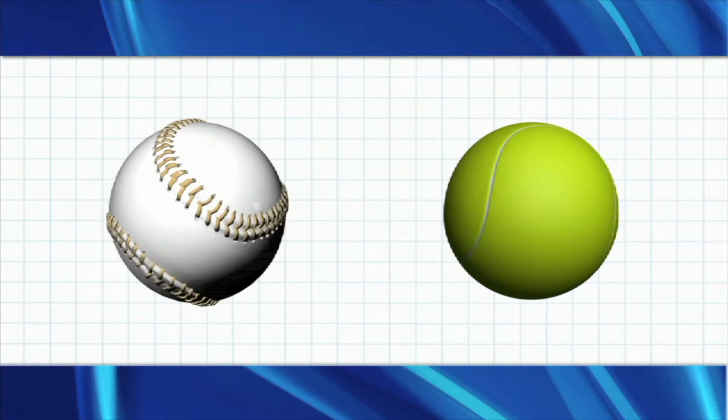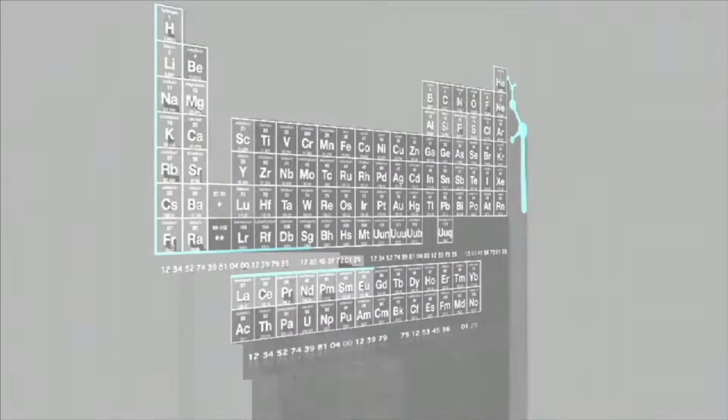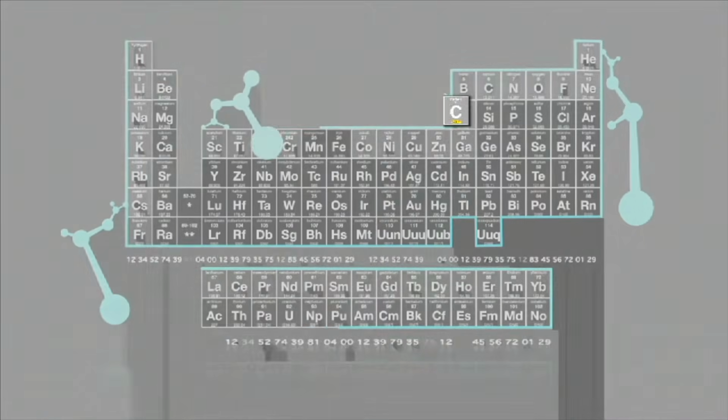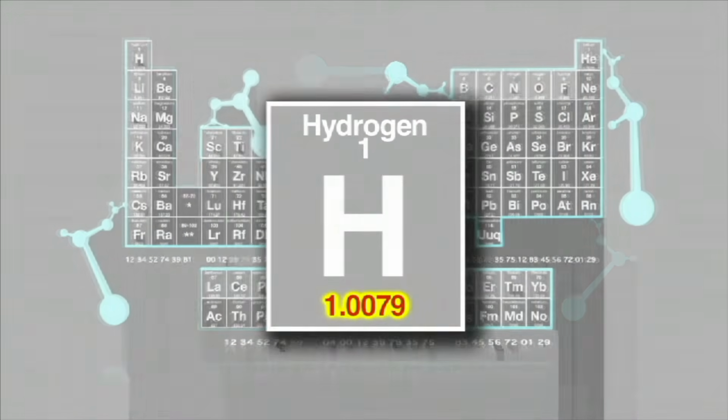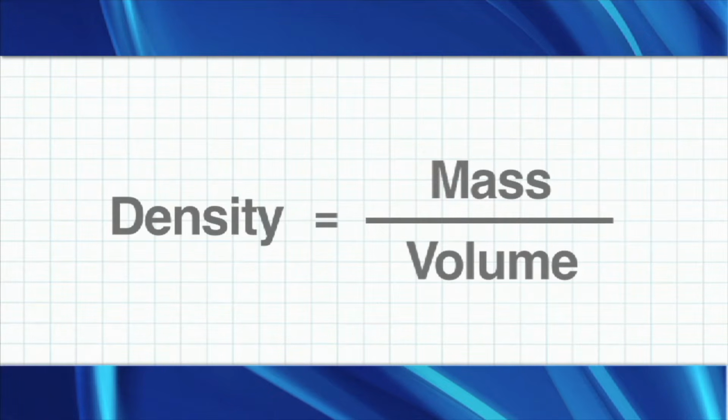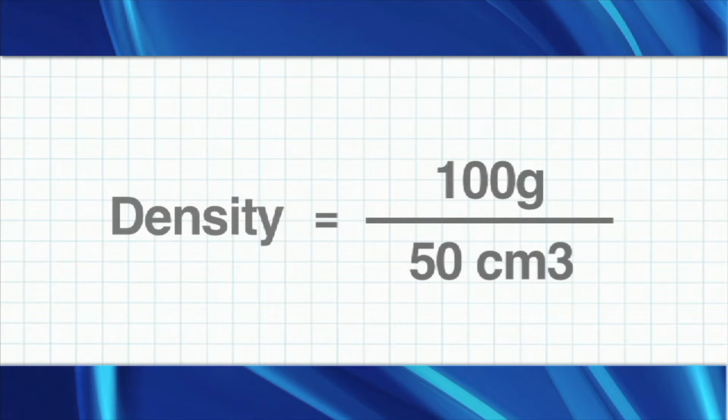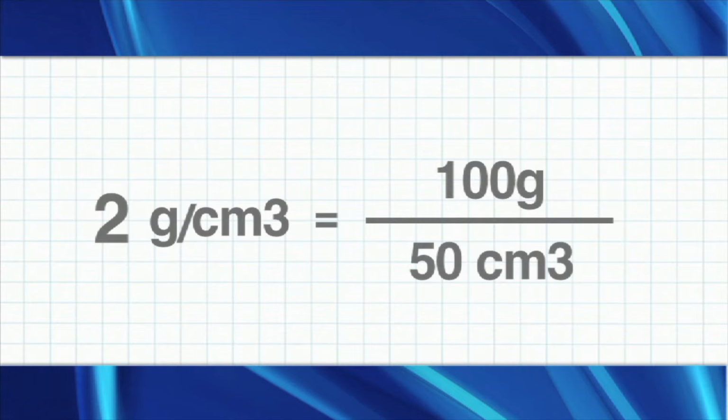Density is a physical property of matter. Every element on the periodic table has a density specific to itself and that is shared by no other element. The basic equation used for figuring a material's density is mass divided by volume. Density is the ratio of mass to volume for a material. For example, matter having a mass of 100 grams and a volume of 50 cubic centimeters has a density of 2 grams per cubic centimeter.